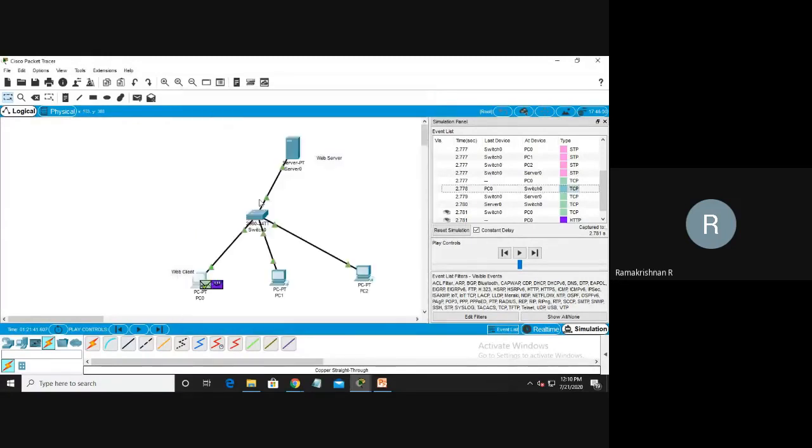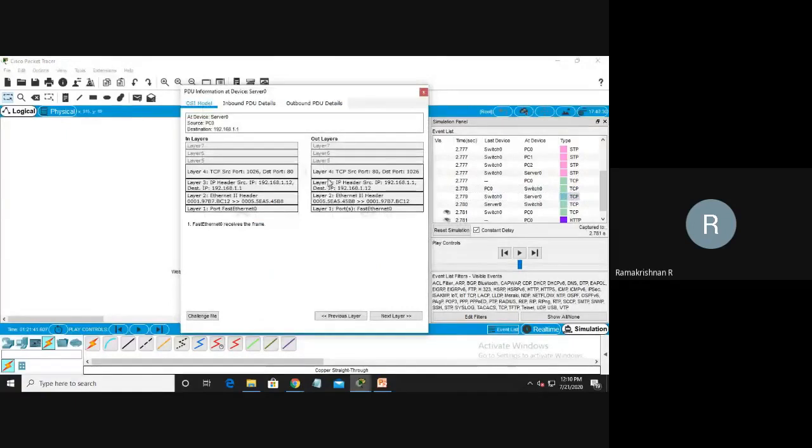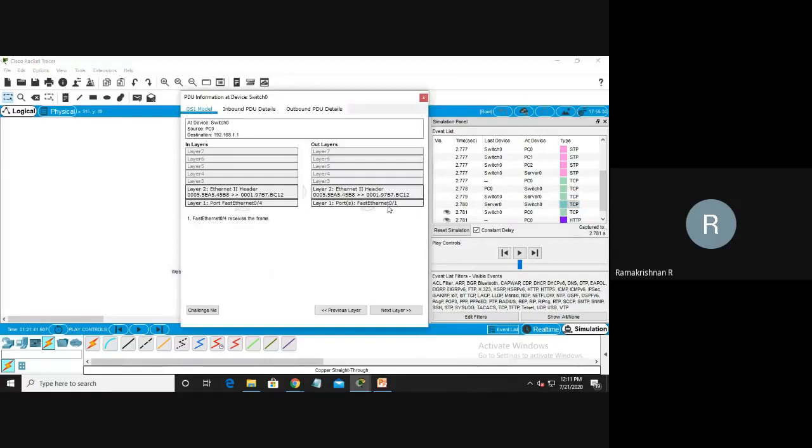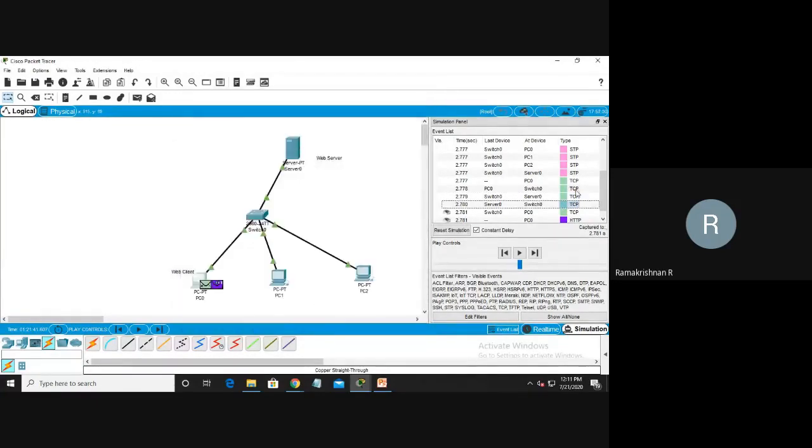Now next, switch to router, then switch to server, running 4 layers for TCP. Then again from the server the same thing happens, because the switch has 2 layers. But you see the HTTP, that is layer 5, the top layer, the application layer in TCP/IP.